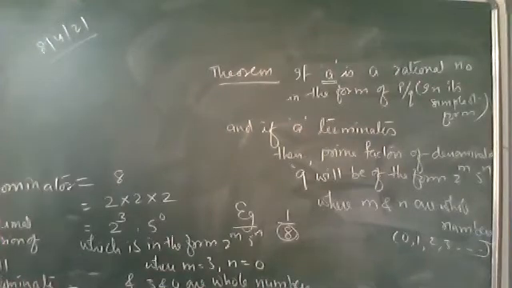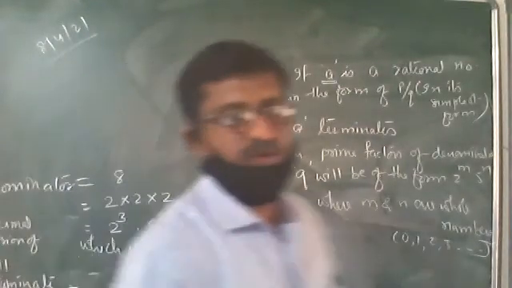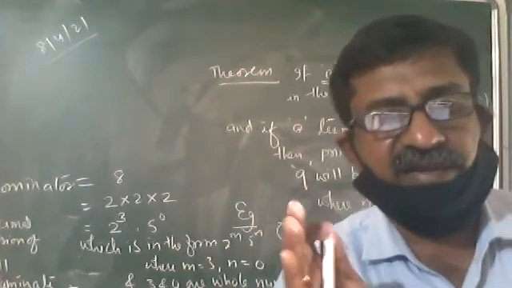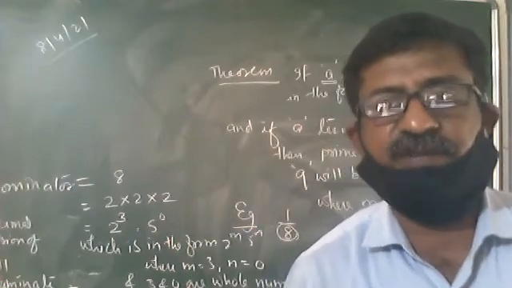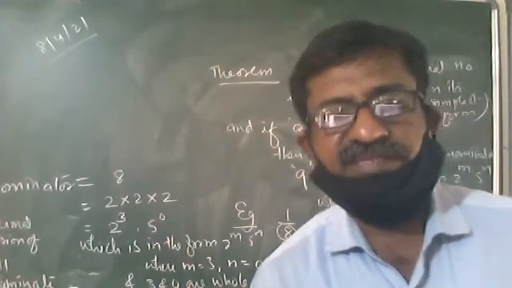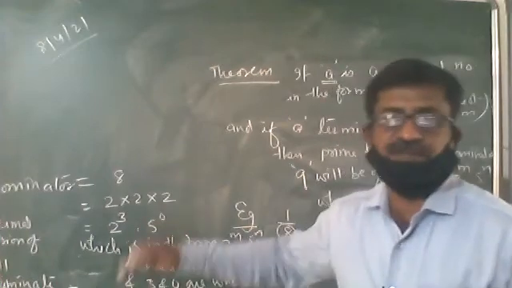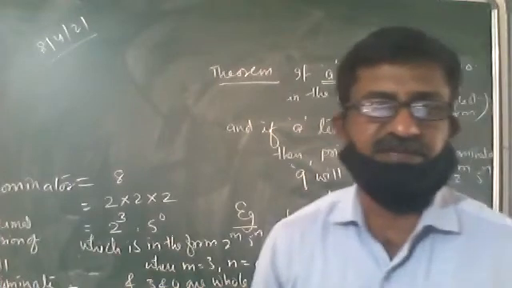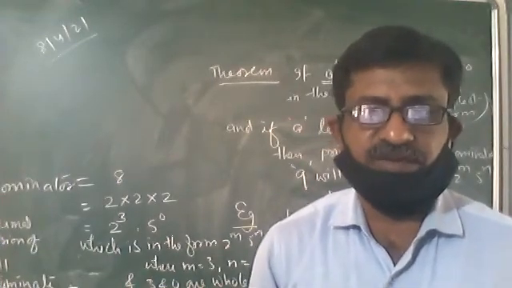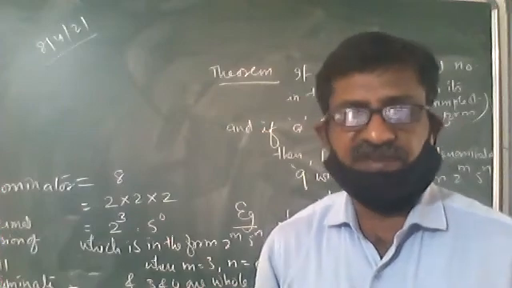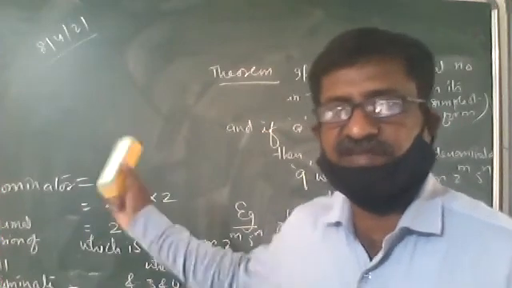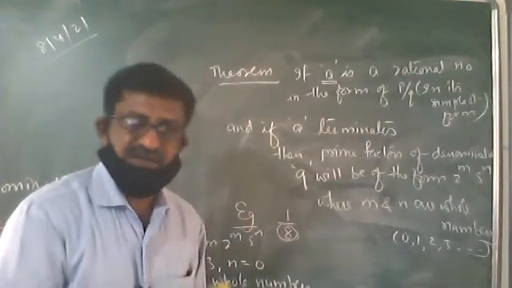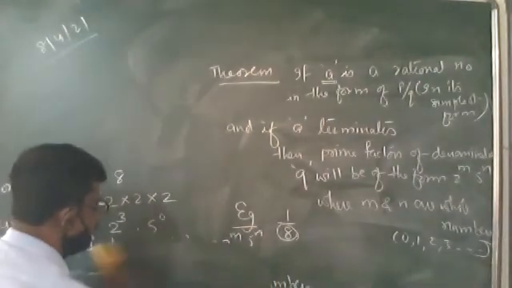That's the answer. We have to find out whether this number 1 upon 8 is going to terminate or not. Definitely it is going to terminate because it is in that particular form which is expected from our side. We have expected the denominator should be of the form 2 to the power n, 5 to the power n. If it is in that particular form, it will terminate. If you do 1 or 2 questions, it will be clear to you. Those who have attended the previous class offline must have done this. Those who have not attended offline classes will have a little problem because it's new for you.